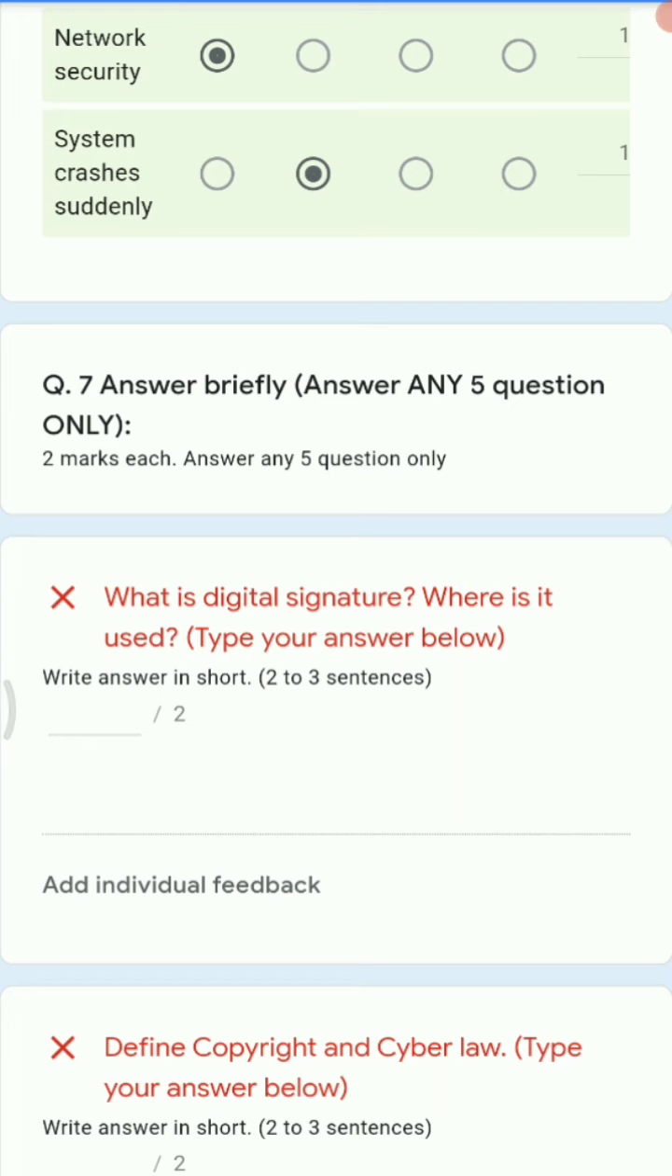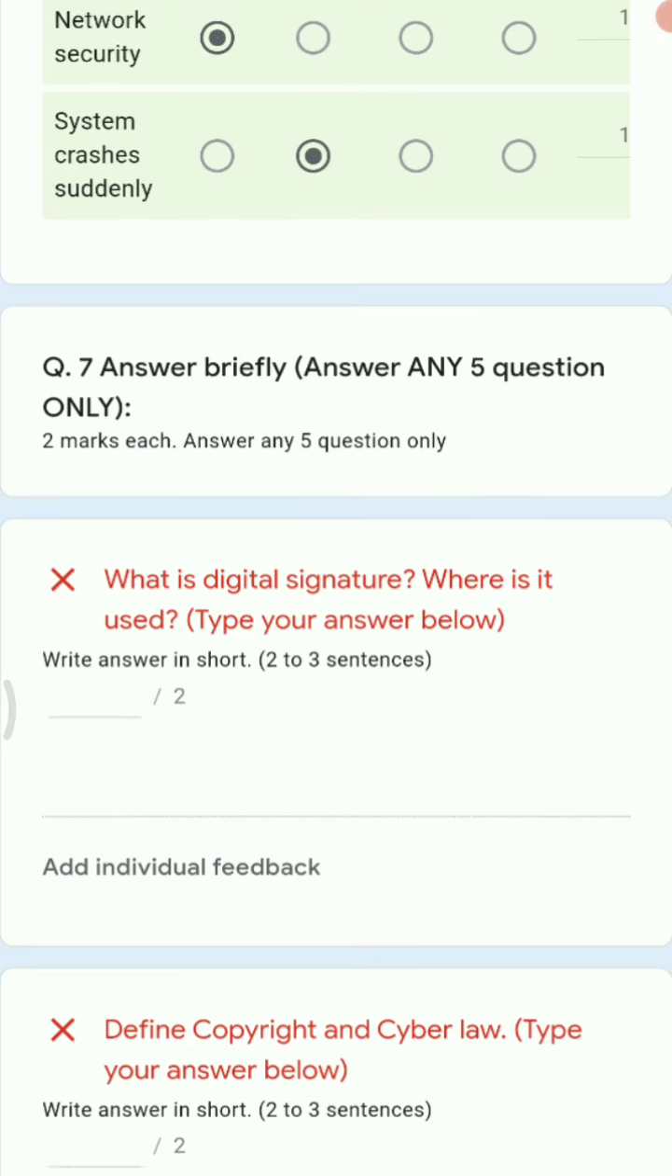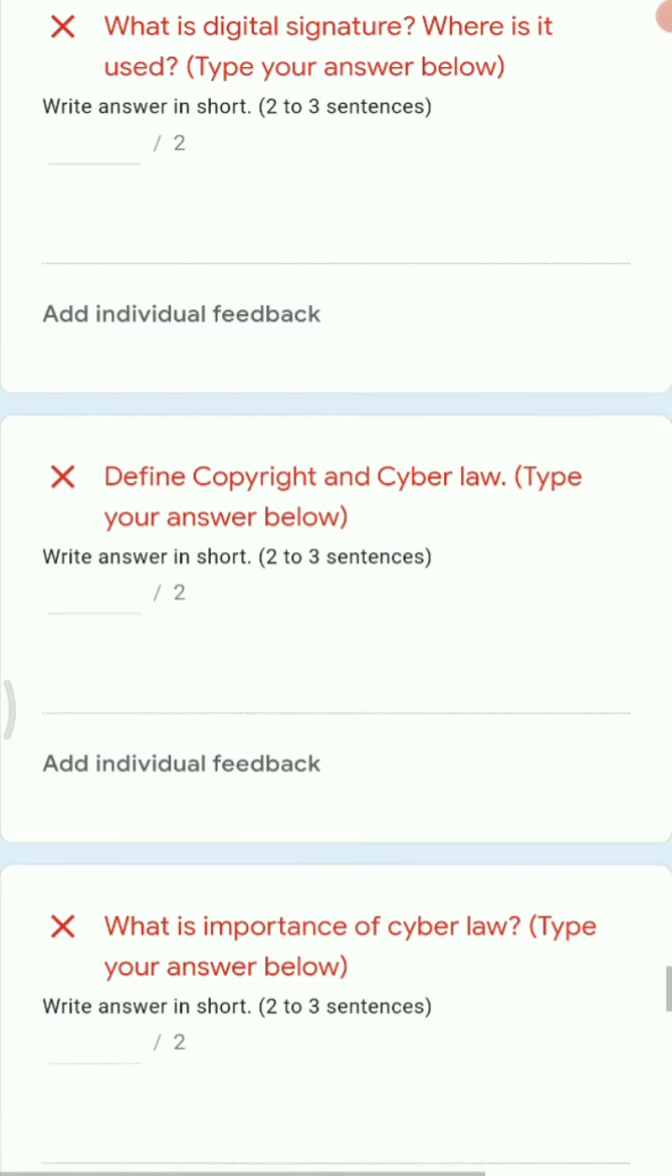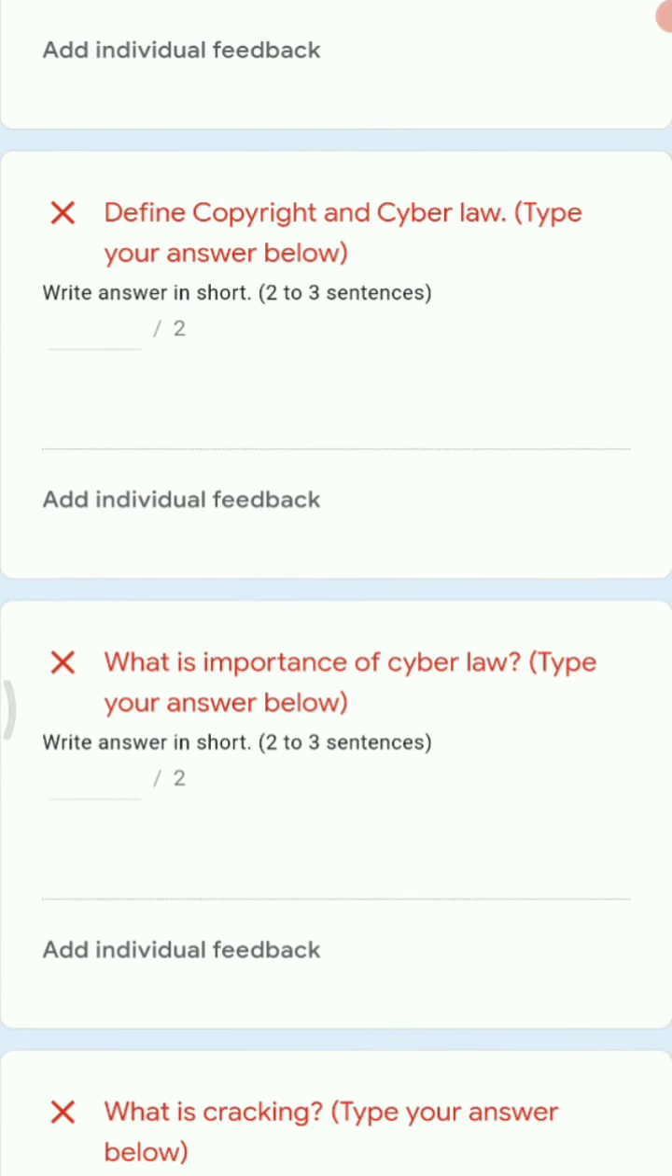So the first one is, what is a digital signature and where is it used? A digital signature is used to authenticate the document, whether it is the right or wrong document, whether it is original or not. Because of that, nowadays digital signatures are used, and it is basically used in big organizations, offices. Okay, next, define copyright and cyber law. Now copyright means what?